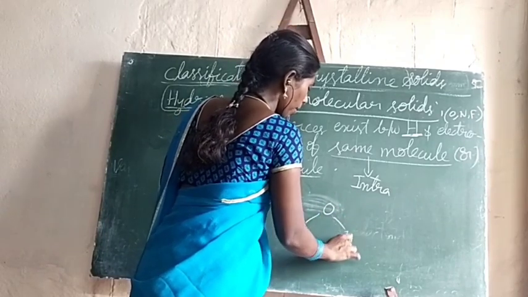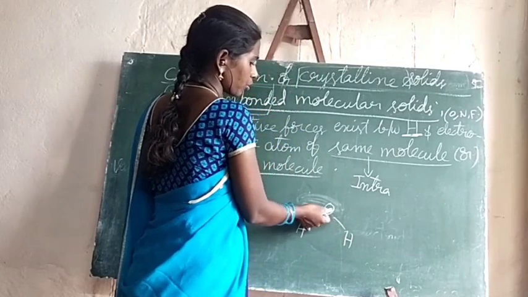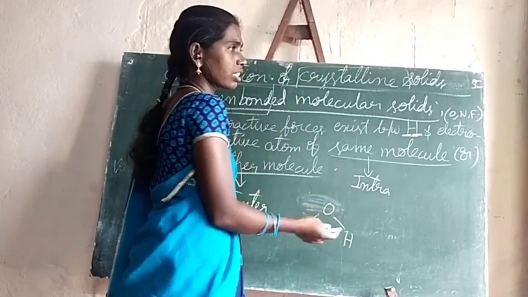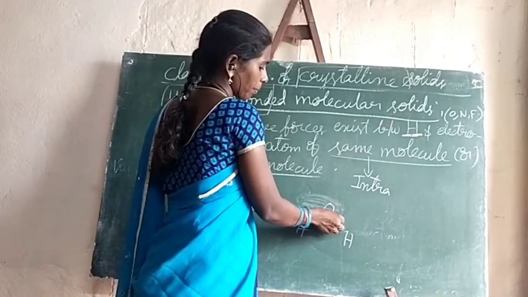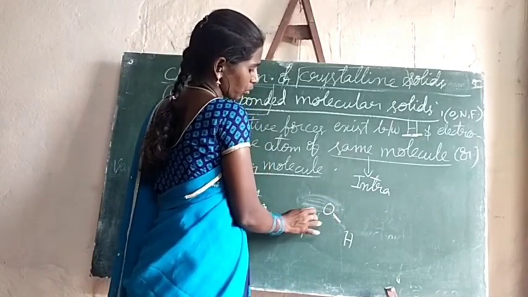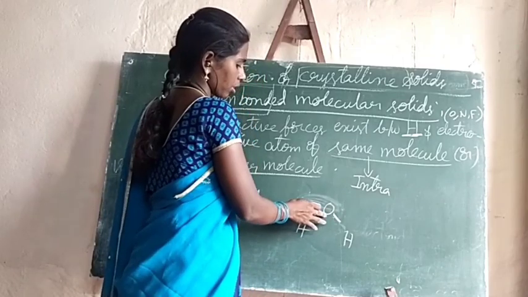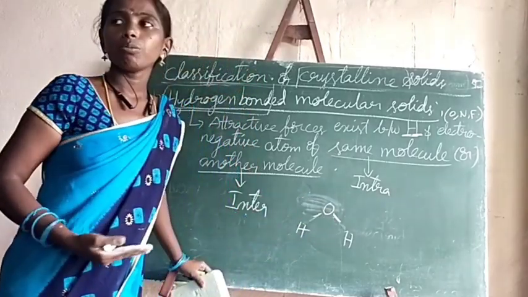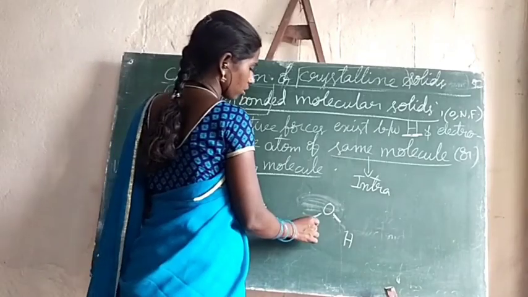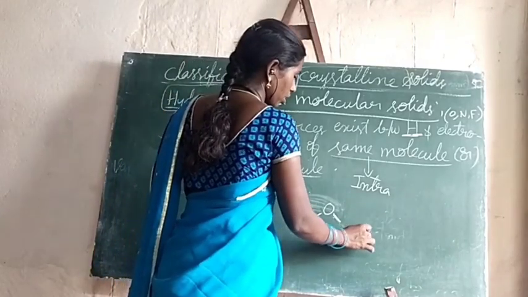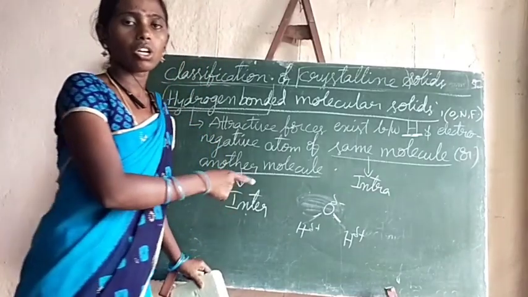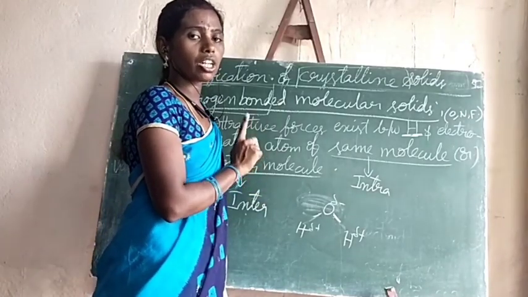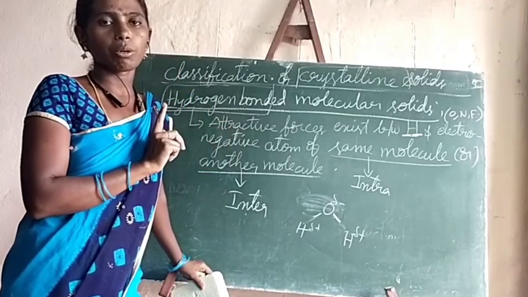Due to high electronegativity, this oxygen attracts the shared pair of electrons towards itself. The shared pair of electrons moves towards oxygen, so hydrogen will get a partial positive charge and oxygen will get a partial negative charge. So the hydrogen bond is also a polar covalent bond only.